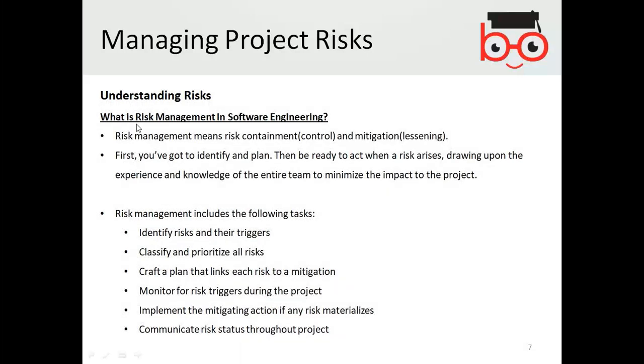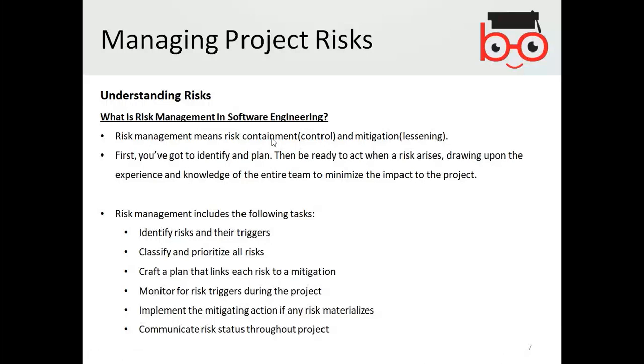Now, what is risk management in software engineering? If you know that there can be some potential risk involved, then you need to manage it. So how can you manage it? Let us see. Risk management means risk containment. You need to control the risk and mitigate it, and you need to lessen the risk.